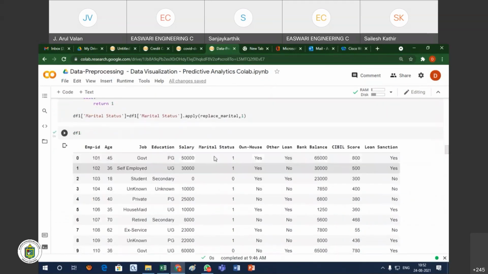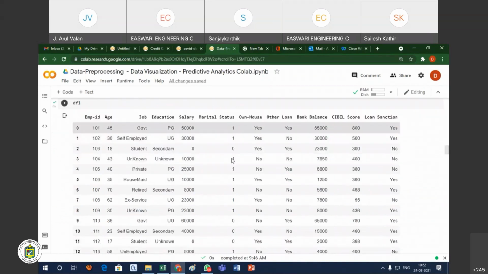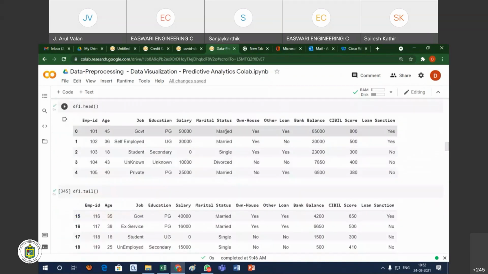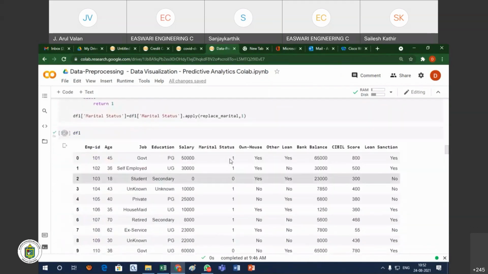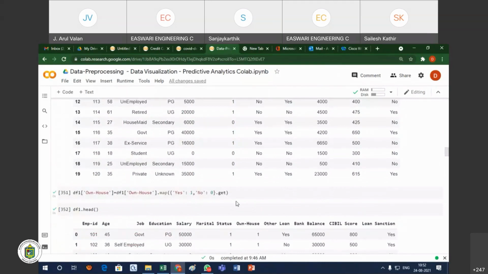Now you see the marital status. The marital status will be ones and zeros. Earlier the marital status values were married, single and divorced. Now it is changed to ones and zeros. Similarly, all the other columns.